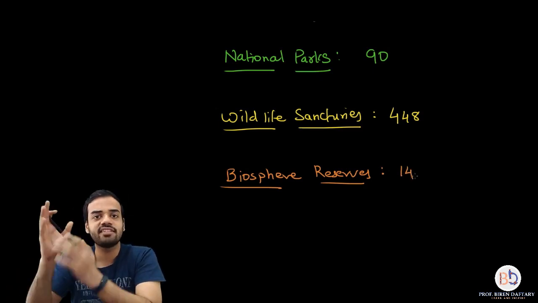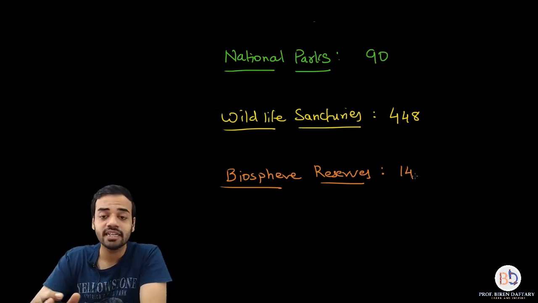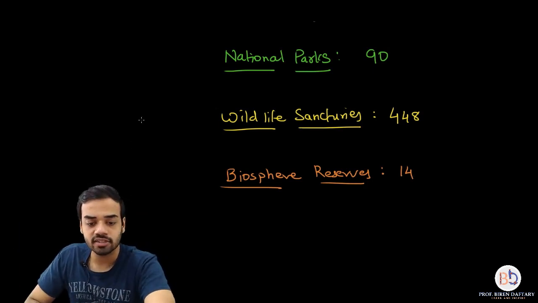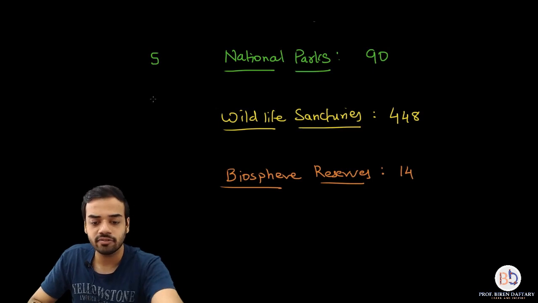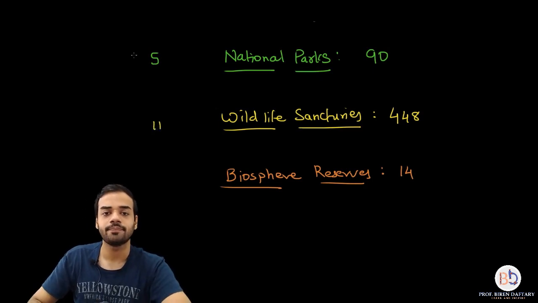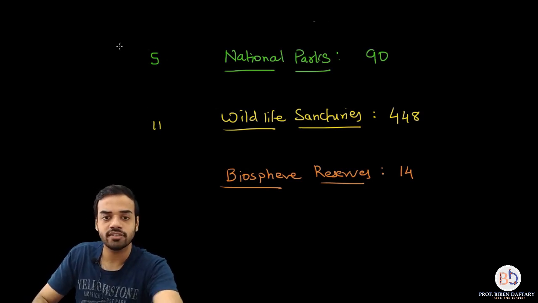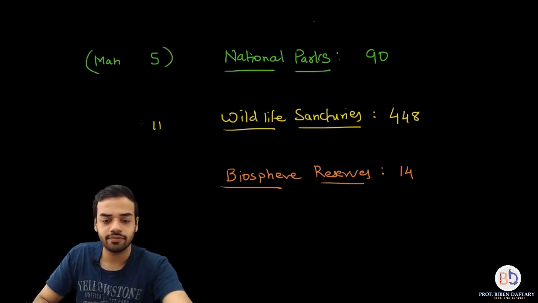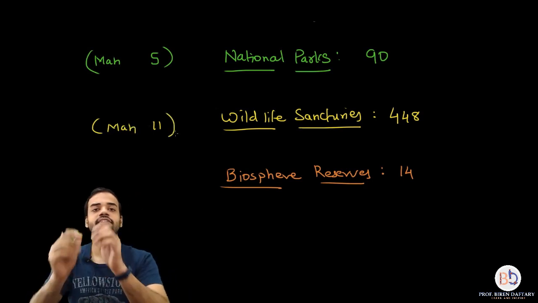Okay, so maximum wildlife sanctuaries are present in India, minimum number of biosphere reserves are present, and particularly if you want to know about Maharashtra, then in Maharashtra the number of national parks are only 5. Okay, and in Maharashtra the wildlife sanctuaries are 11. So I have written about the state of Maharashtra. Let me write it down over here. Maharashtra there are 5, and over here Maharashtra there are 11 wildlife sanctuaries.